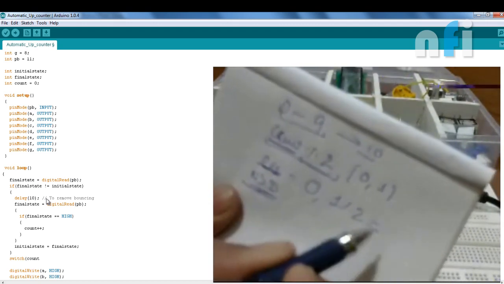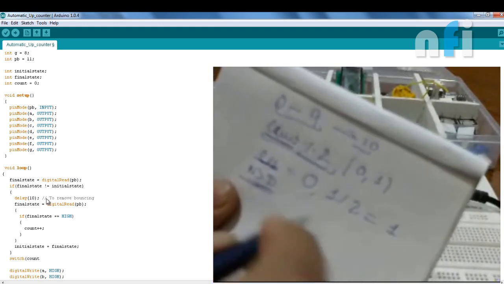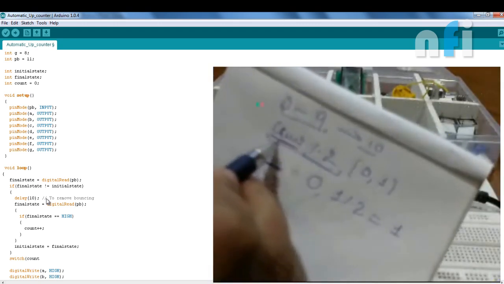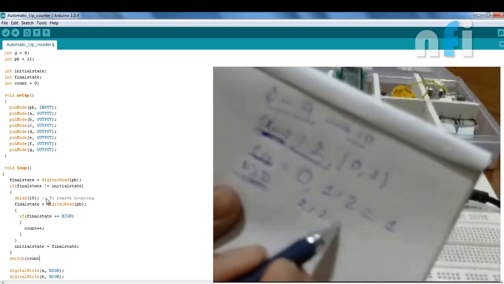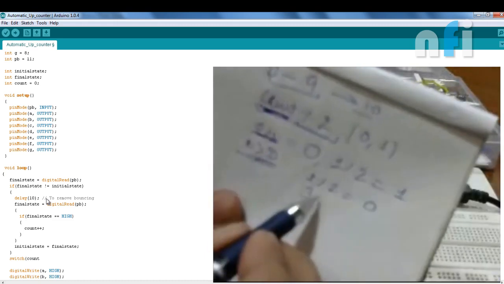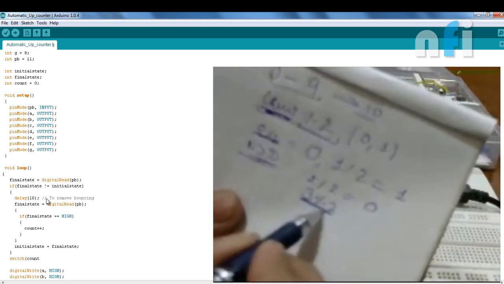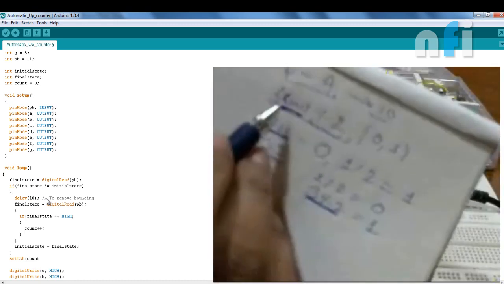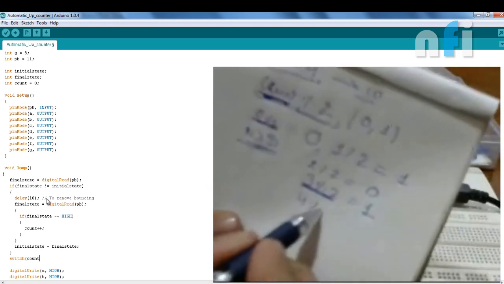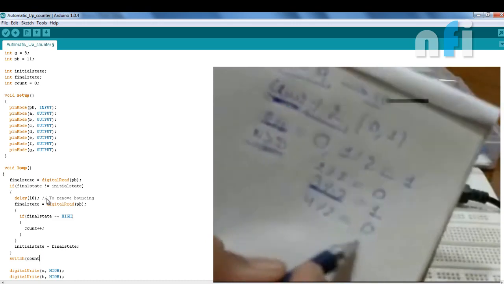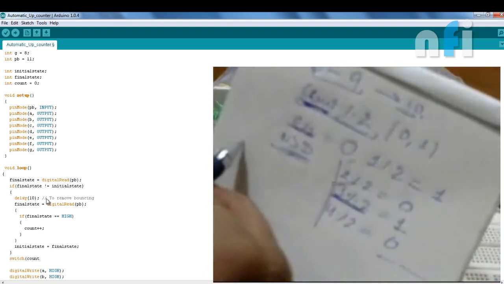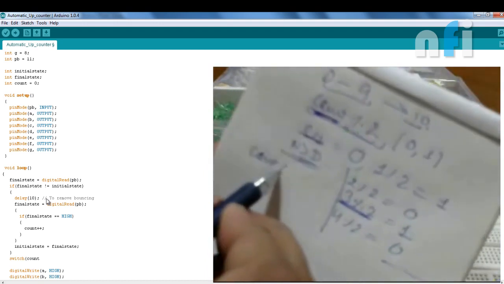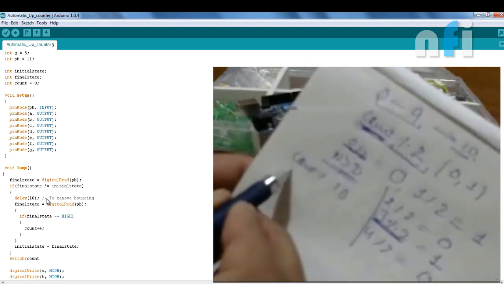Similarly 1%2 prints 1. Then when we press the button again, the counter will be 2%2, which gives 0. Further, 3%2, the remainder of 3 by 2 is 1. Then 4%2, the remainder is 0, and so on. Similarly, for 10 states we'll write count %10.